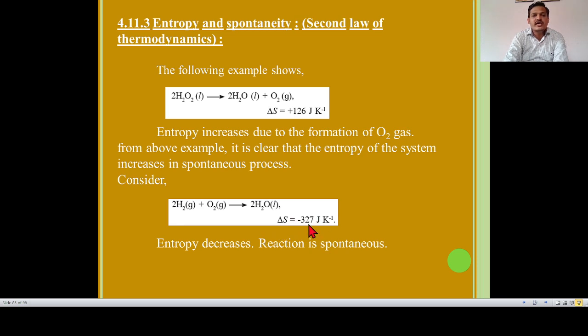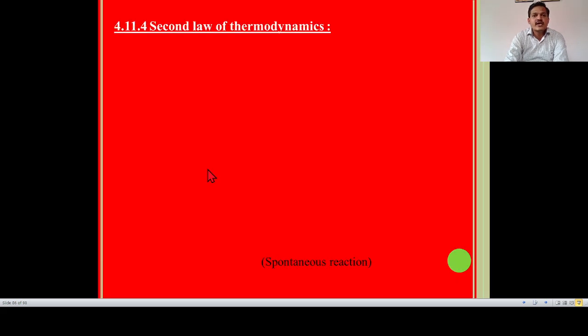So we conclude here, regarding entropy and spontaneity, that some irreversible or spontaneous reactions have increasing entropy, and some irreversible or spontaneous reactions have decreasing entropy. So we can't explain a criterion of spontaneity through entropy alone. Okay. Next point is the second law of thermodynamics.